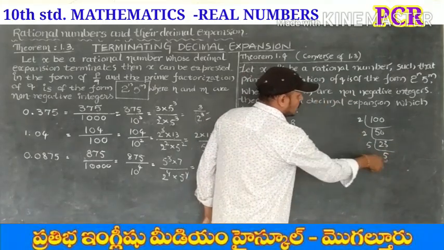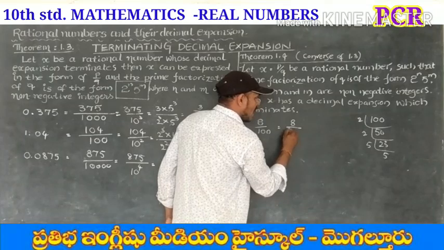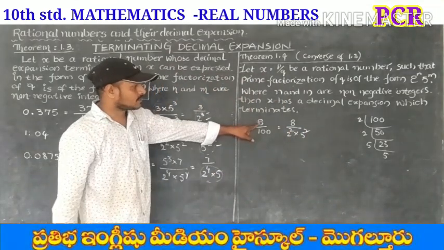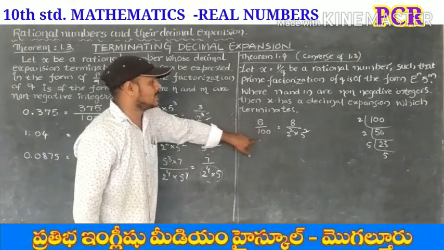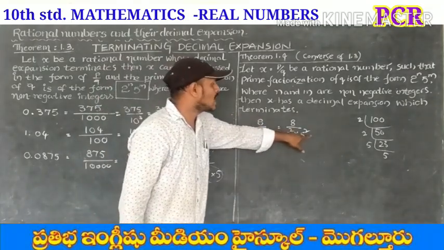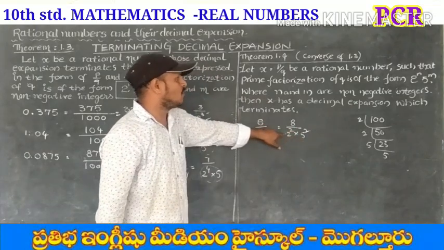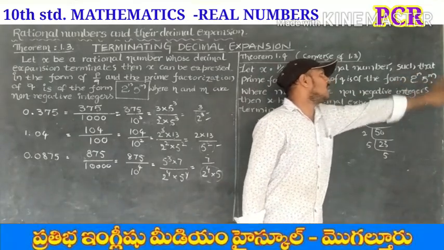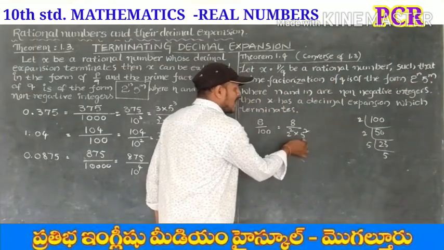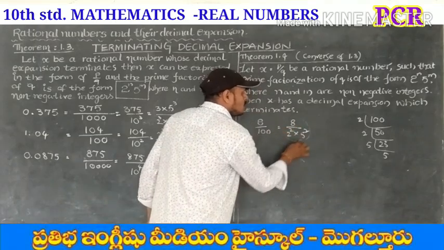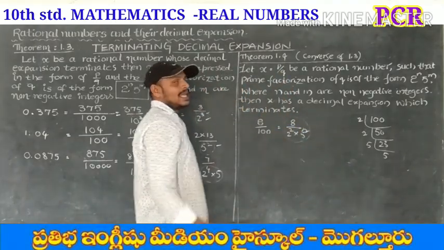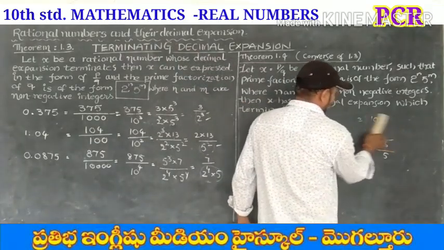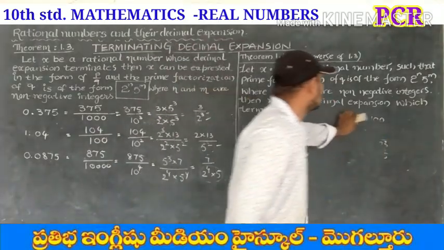So 2 into 2, 5 into 5, that means 2 square into 5 square. Here, 8 by 100 is a rational number whose denominator is of the form 2 square into 5 square, that is 2 to the power n into 5 to the power m. So the decimal expansion of this rational number terminates. Let's see whether it is right or wrong.